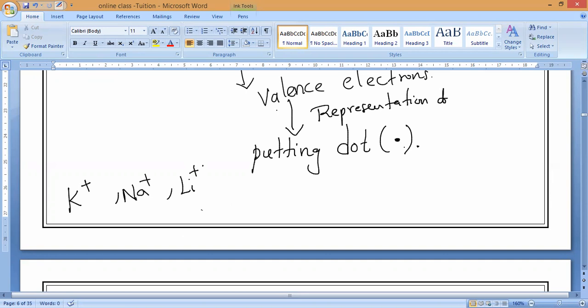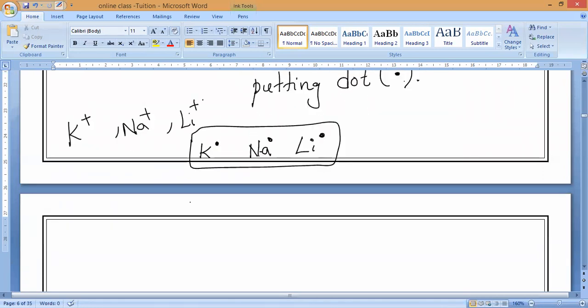So how to represent it, sir? Very simple. Potassium is K with a dot. That's all. Sodium, Na with a dot. Lithium, Li with a dot. This is the electron dot representation. Sir, aluminum means 3, sir. I will say, Padmavashini, wait, listen. So these are the electron dot structures. What should we call them? Electron dot structures, the representation of sodium, potassium, and lithium.